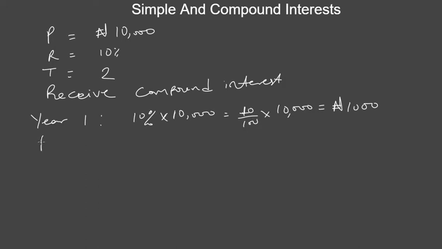But to calculate that for the second year, this is what happens. Instead of you having your principal as 10,000, the bank will roll over your initial earning, this 1,000. They will update your principal as follows. This will be your new principal. The new principal at the beginning of the second year will be 10,000 plus the 1,000 you've earned.